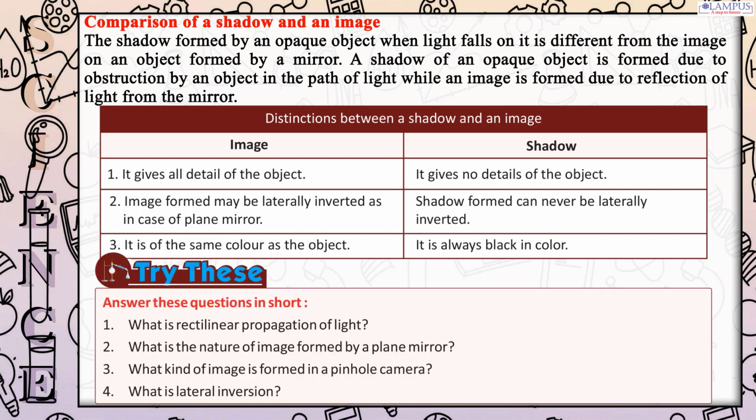Try these. Answer these questions in short. 1. What is rectilinear propagation of light? 2. What is the nature of the image formed by a plane mirror? 3. What kind of image is formed in a pinhole camera? 4. What is lateral inversion?